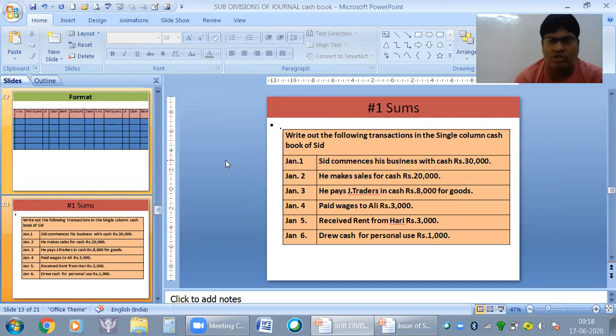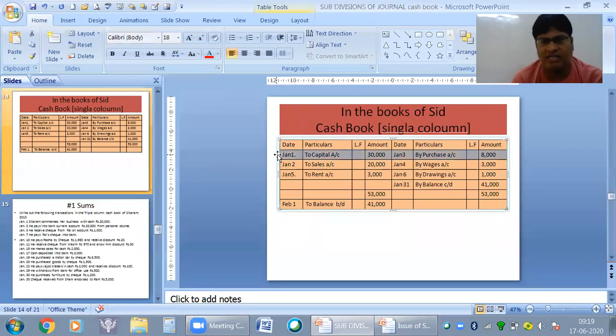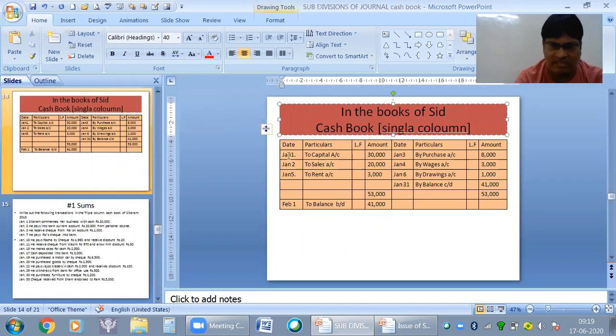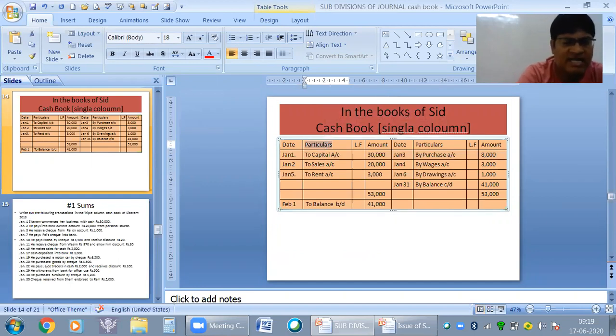So cash book is also a type of ledger only. See how it is prepared over here. It is written to capital 30,000, January 1st. That means if you see the journal entry, cash account debit to capital, you don't have to follow the journal entry. Always remember, this particulars side can be your receipt side. Whatever money is received in the business, that is receipt side. The capital particulars is receipt.